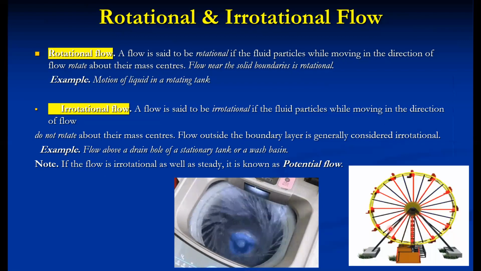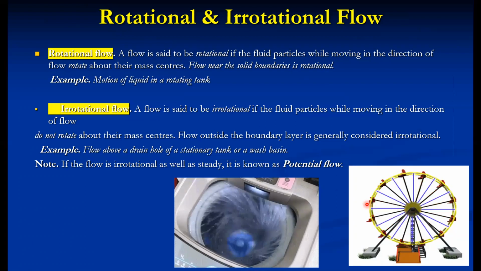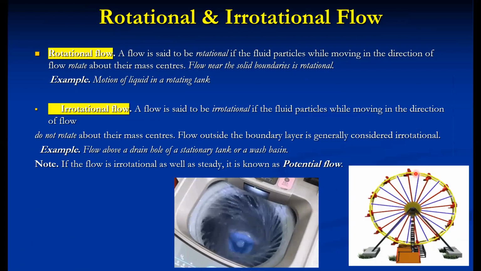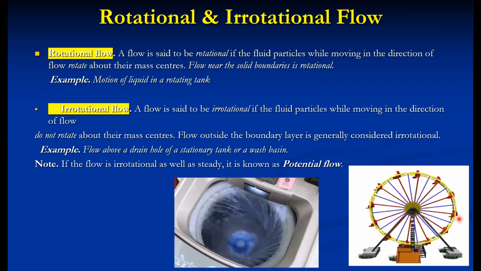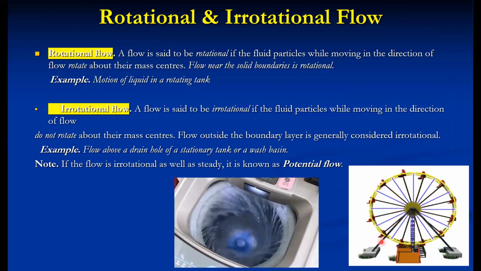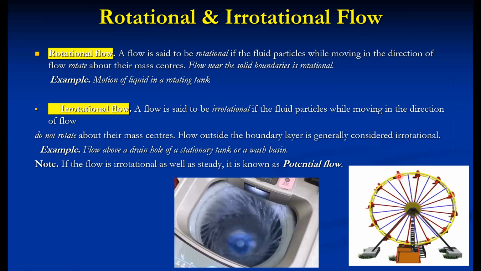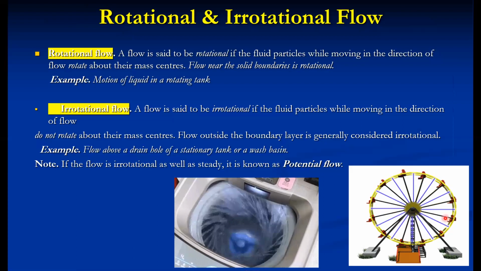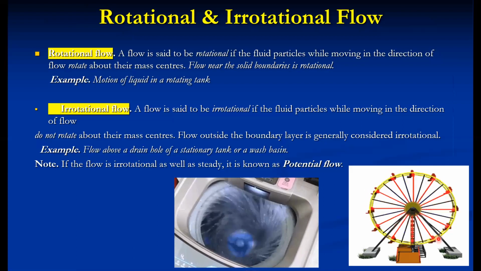That is called a rotational flow. Well, this is the example where we can, this is analogous to our irrotational flow. So you can consider this person sitting on the giant wheel as a fluid particle. The fluid particles, suppose they are moving in a circular direction, it seems rotational, but it is not called a rotational flow, because the fluid particles, or in this case the analogous body, that is the person sitting in the giant wheel, do not rotate about their mass center, because their head remains in a vertical position. So that's why it is called an irrotational flow.